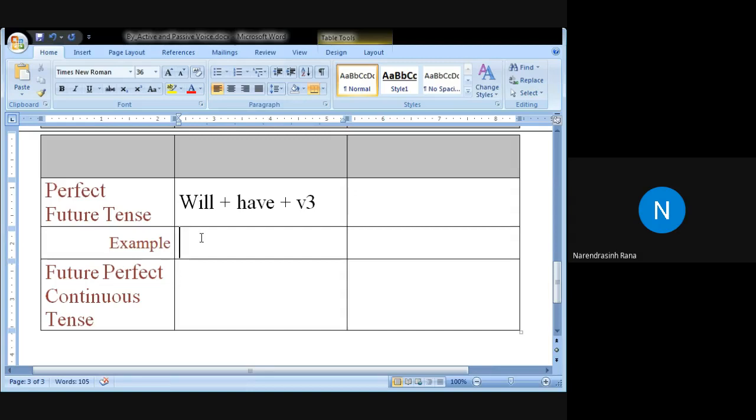Other examples. Nirali, very good. I will have read a book. Very good. Other examples. Tirth, very good. We will have to go there. Here, have to is used in another sense.